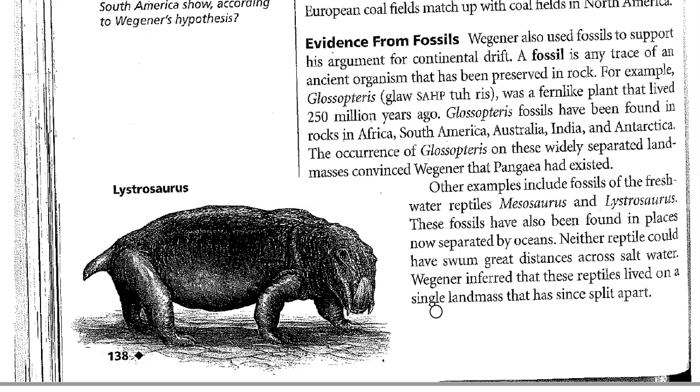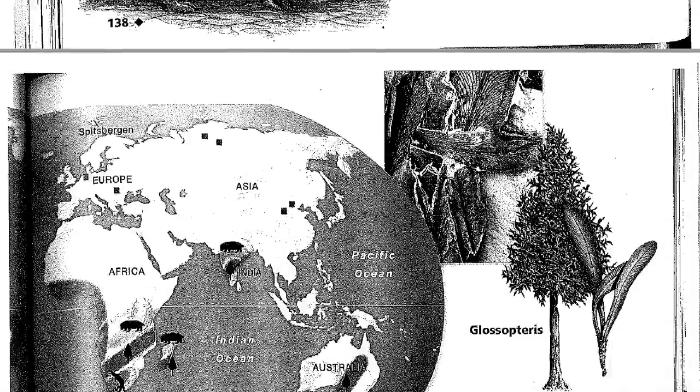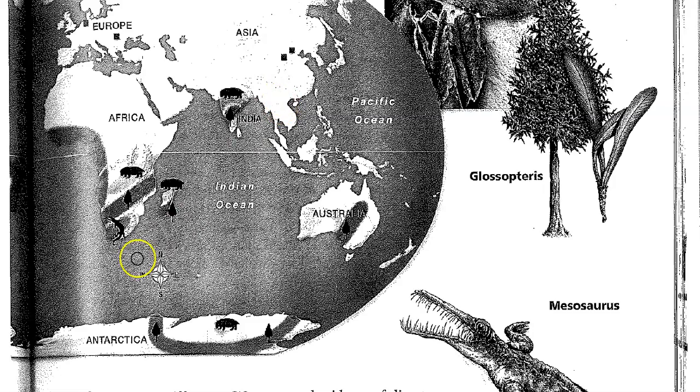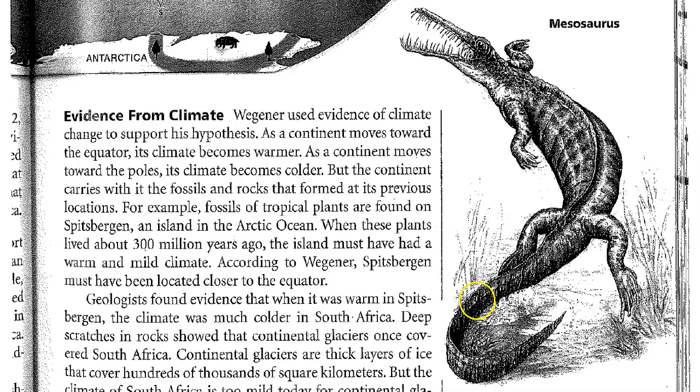Other examples include fossils of the freshwater reptiles Mesosaurus and Lystrosaurus. These fossils have been found in places now separated by oceans. Neither reptile could have swum great distances across salt water. Wegener inferred that these reptiles lived on a single landmass that had since split apart. So you can see now that there's a lot of distance between them, but the fossils remain the same.